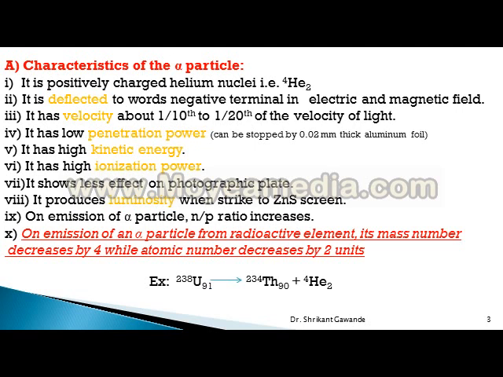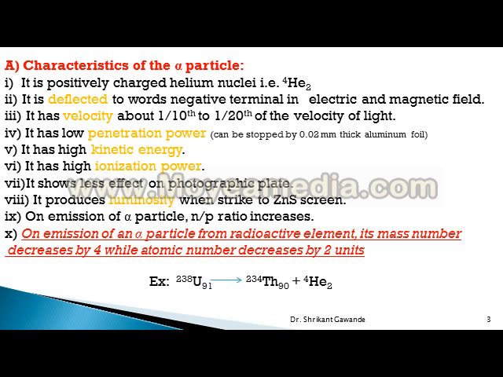It has velocity about 1/10th to 1/20th of the velocity of light. It has low penetration power, but high kinetic energy and high ionization power. It shows less effect on photographic plate.